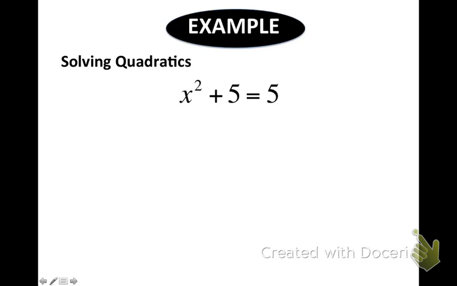Alrighty. How about this one? X squared plus 10... X squared equals 10. X squared ends up equaling 0 when you subtract the 5.